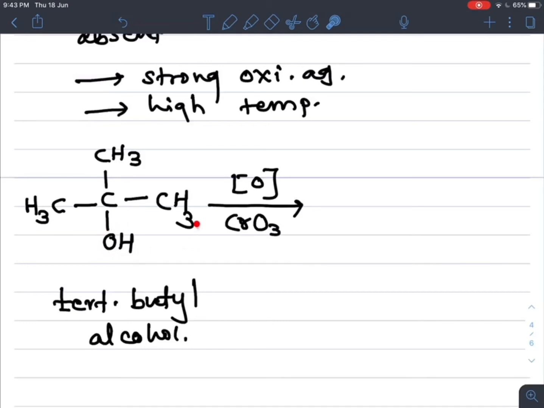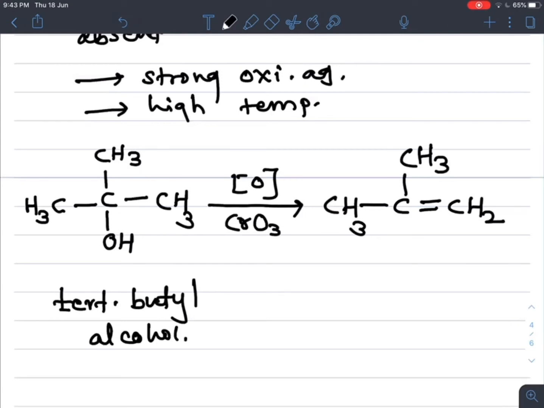Now the removal of a water molecule takes place. So what do we get as the product here? CH3 as it is, this CH3 as it is, and due to breaking of these 2 bonds, this bond breaks, as well as here hydrogen gets removed with this OH as H2.